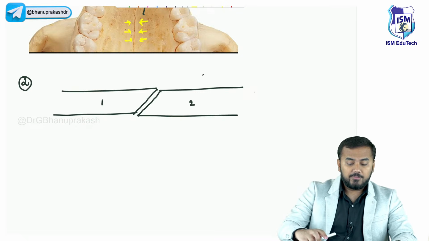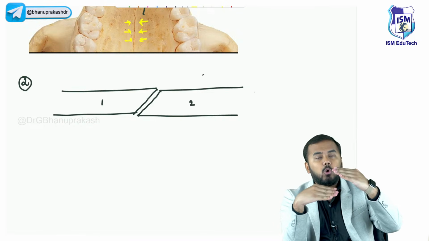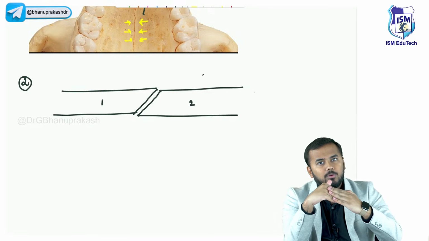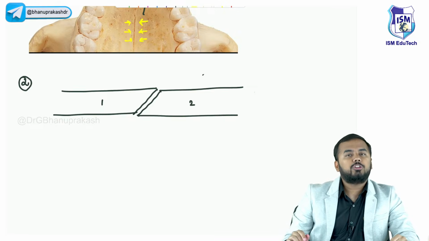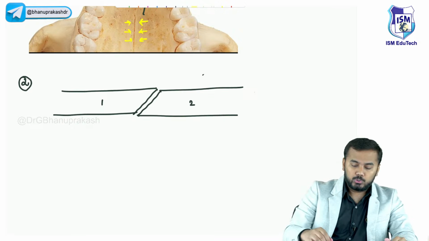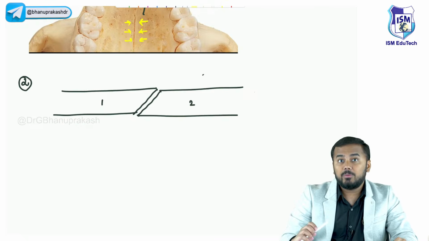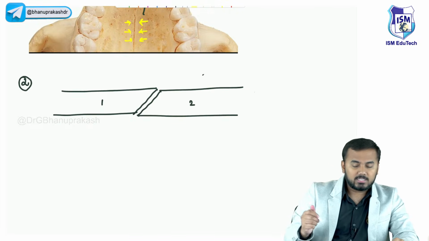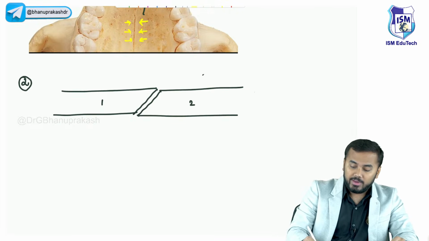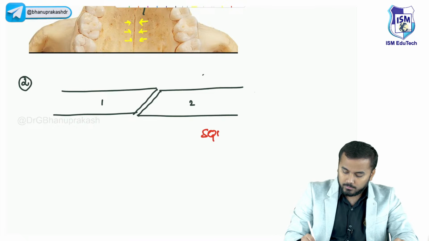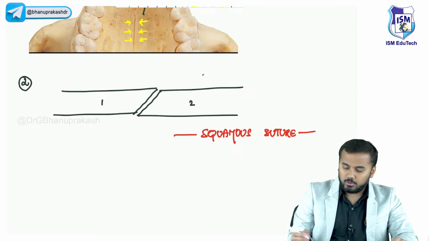But what is the difference? The difference is that one bone is overlapping on another bone, right? Such a suture you call a squamous suture. All of you remember squamous epithelium, right? So this kind of suture is also called a squamous suture.